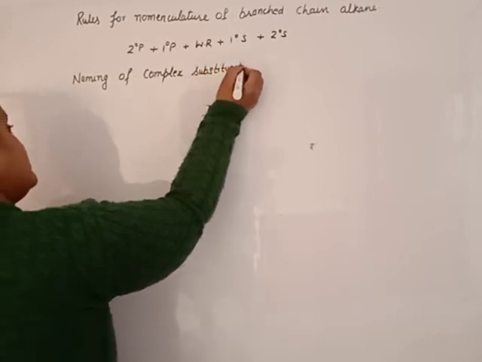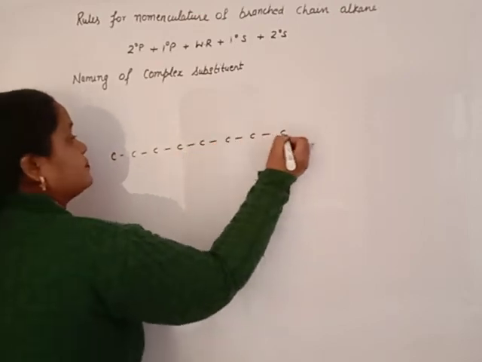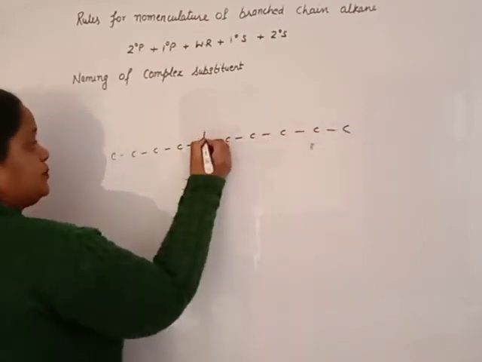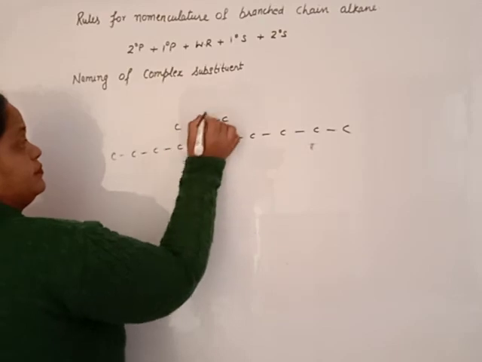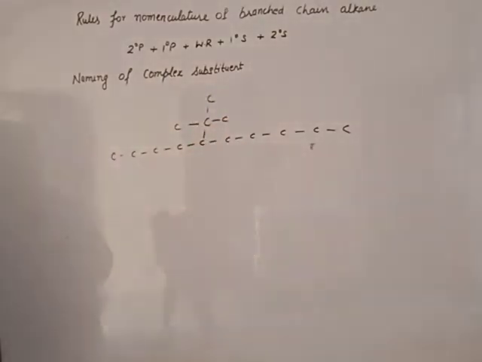Suppose you have this one, this is the long chain and the substituent is this one. It consists of 4 carbons, but all 4 carbons are not in a single chain. That is a branched substituent. How will you name it?